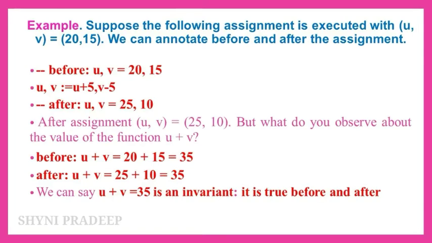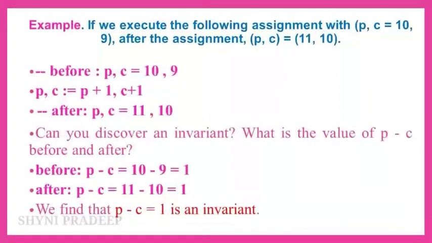What is an invariant? If an expression of variables has the same value before and after the assignment, it is called an invariant of the assignment. Okay. So, see the next example. P, C = 10, 9. P value is 10, C value is 9. The next expression is given: P + 1, C + 1. P is equal to P + 1 means 10 + 1, 11. C is equal to C + 1 means 9 + 1, 10.